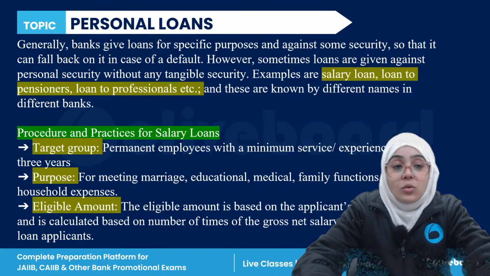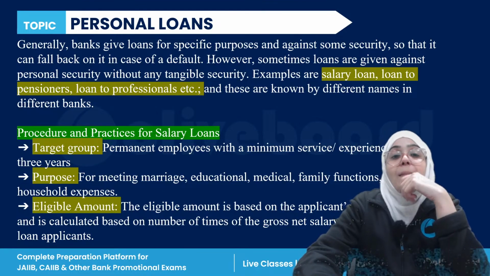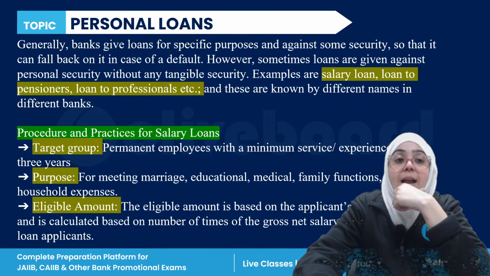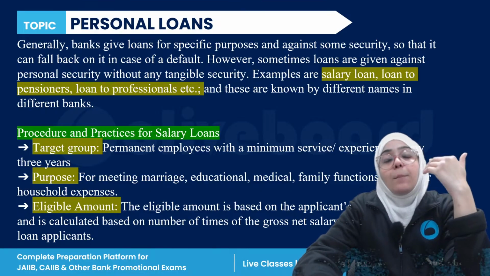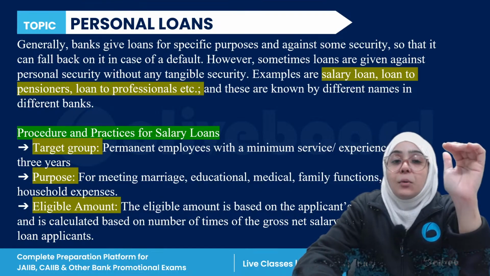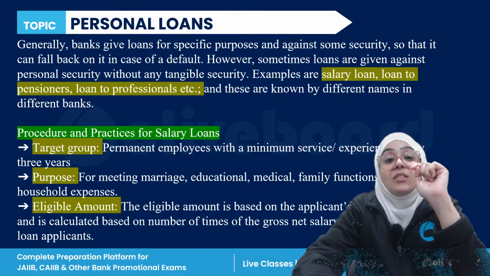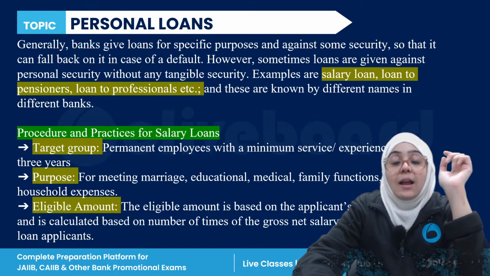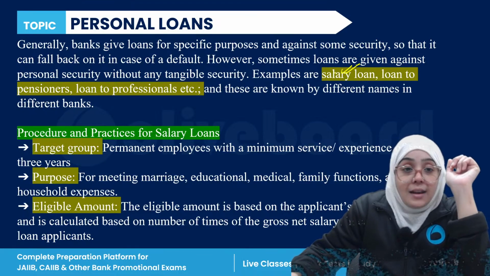Okay, so now we are going to discuss the personal loans, right? Generally, banks give loans for a specific purpose against some security so that they can fall back on it in case of default. So there are personal loans also that are disbursed by the bank against some security. However, sometimes loans are given without any tangible security, and these are called salary loans. Your loan is disbursed on the basis of your salary.